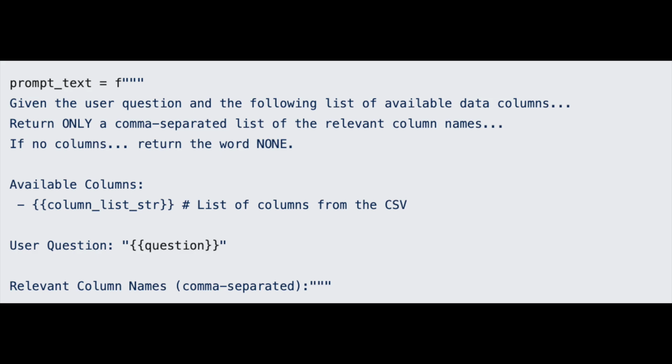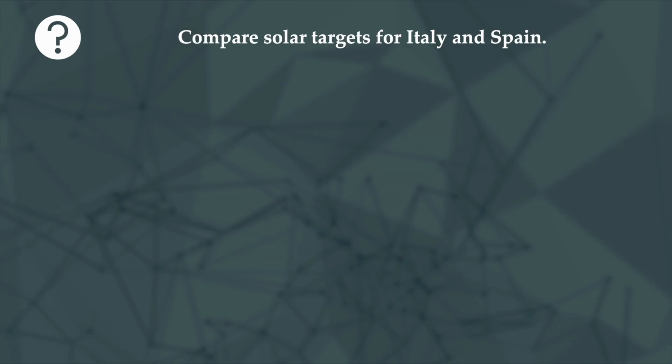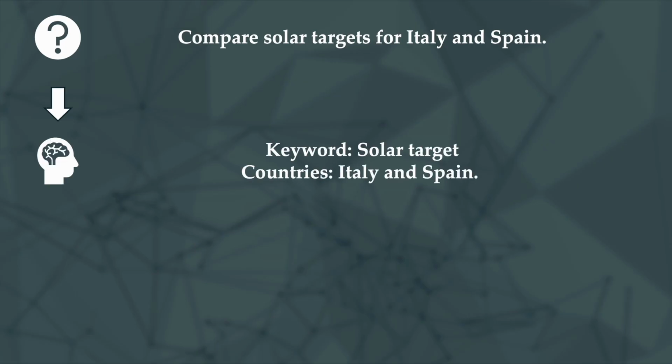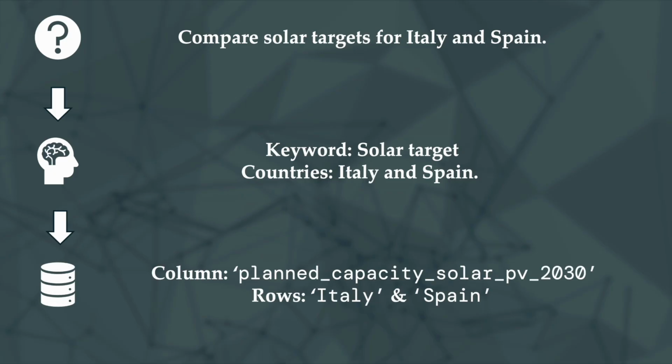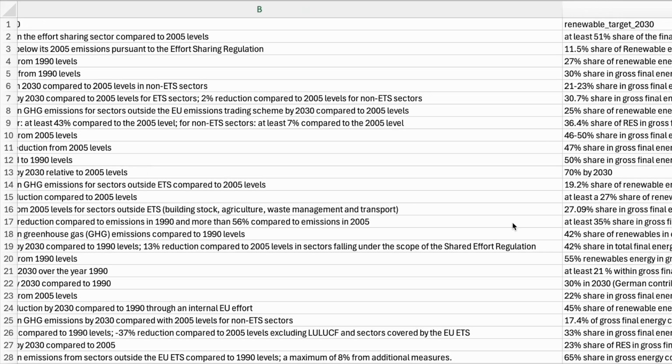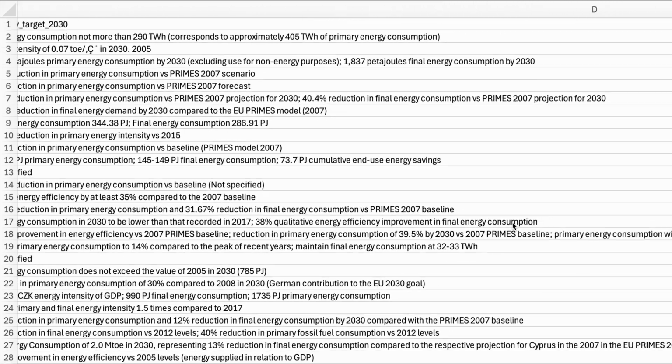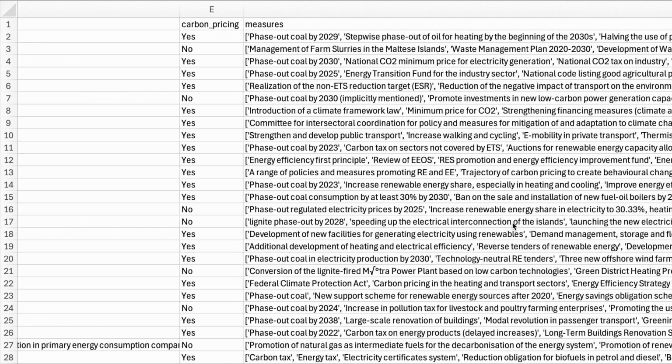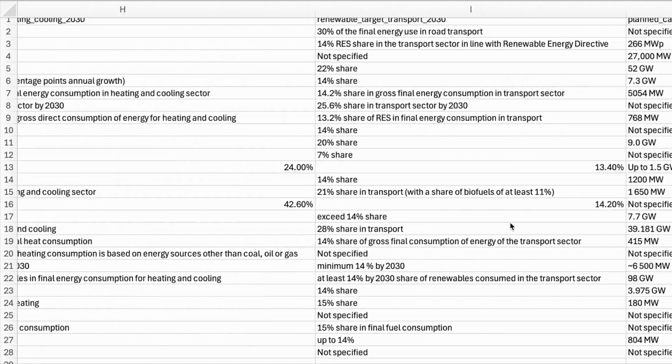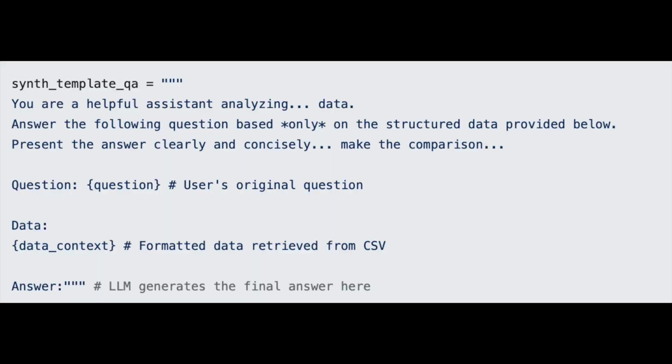Now, how do we query this database easily? We use an adapted Retrieval Augmented Generation, or RAG approach. When you ask a question, the system first uses the LLM again to parse your question and figure out which specific data columns and countries you need from our CSV file. It then retrieves only that specific data slice from our CSV database. This relevant data is then formatted and sent back to the LLM, along with your original question. Finally, the LLM synthesizes this structured data into a natural language answer, based only on the facts retrieved.